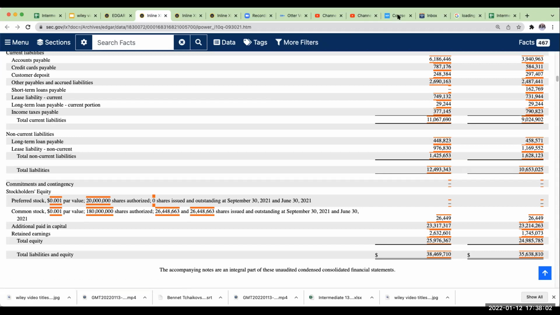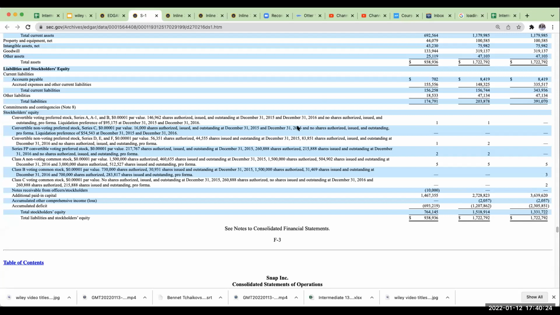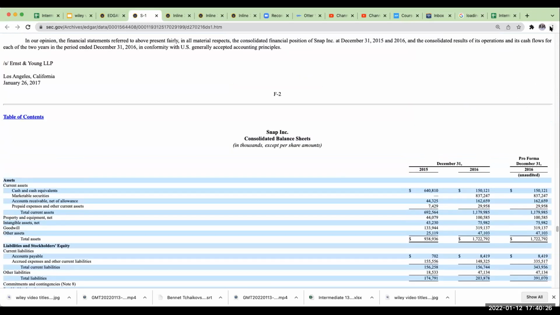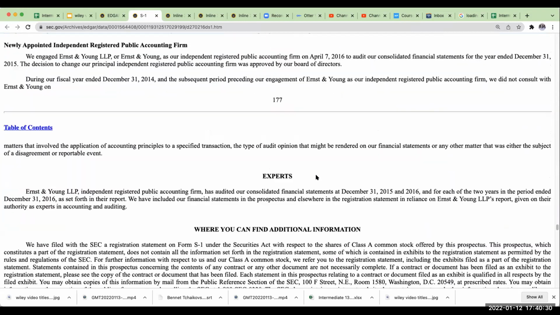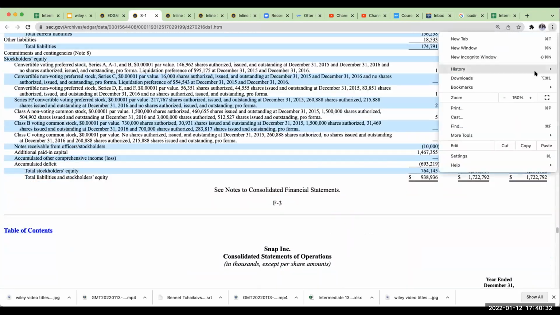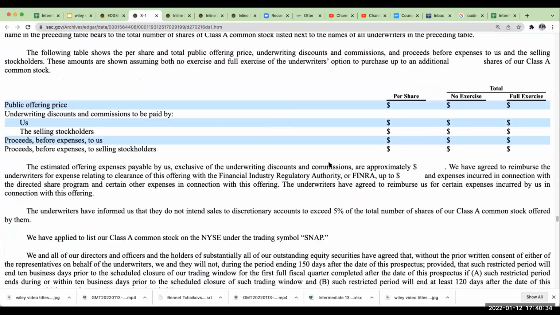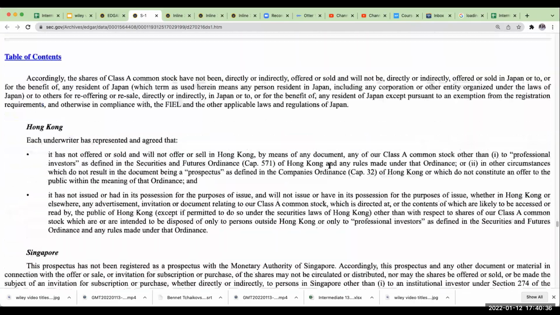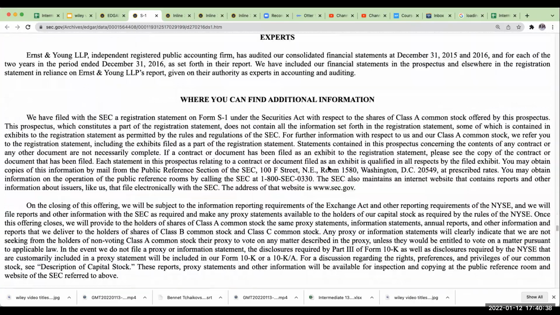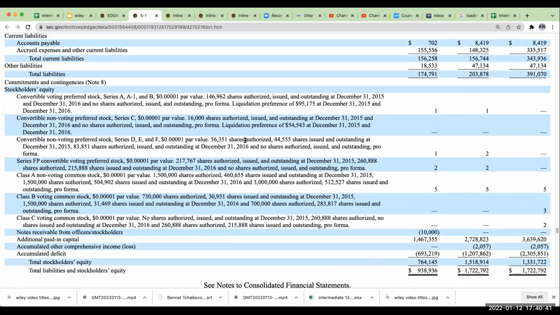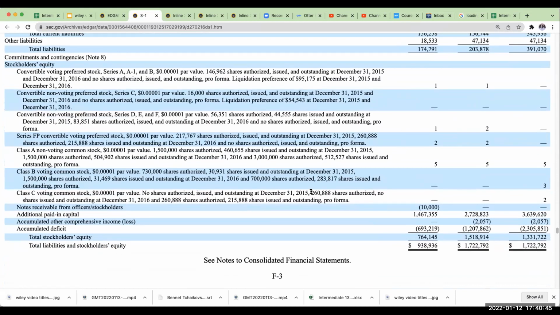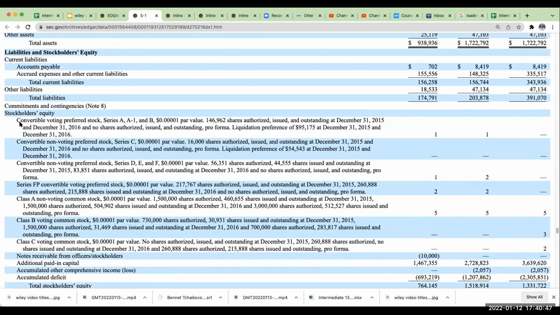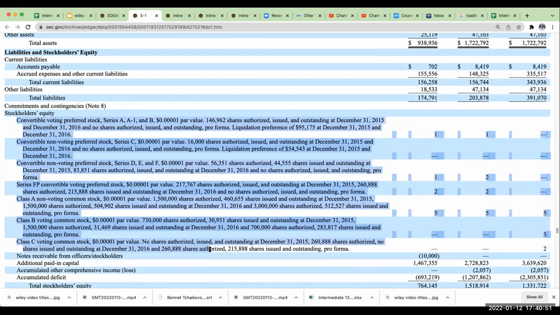And then let's see over here. This is Snap Inc., the parent company of Snapchat. I just wanted to show you that, pre-going public, this is what Snap had. You can see all of this stuff here in terms of the different convertible stock.